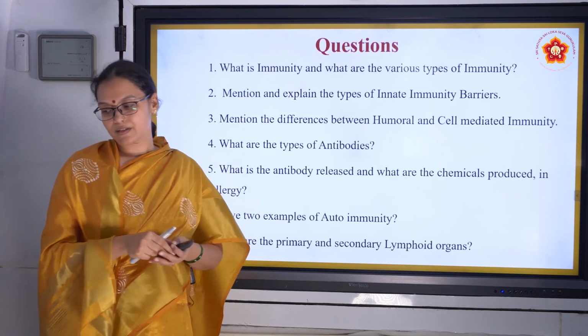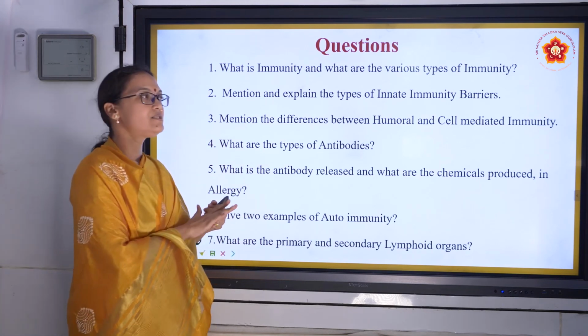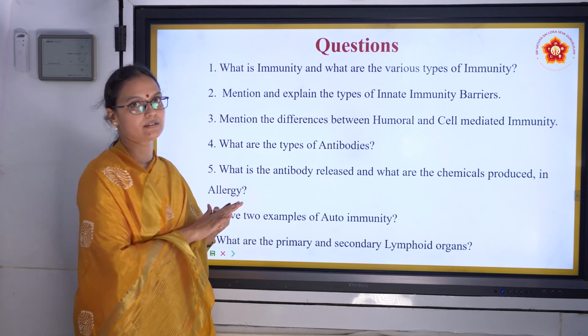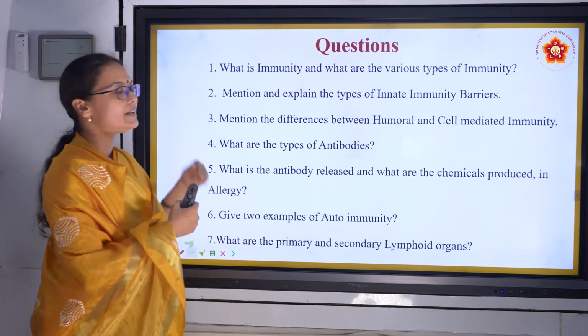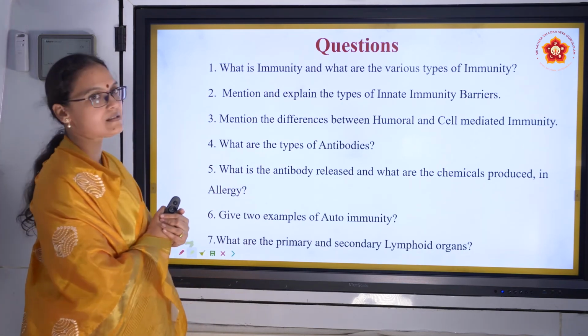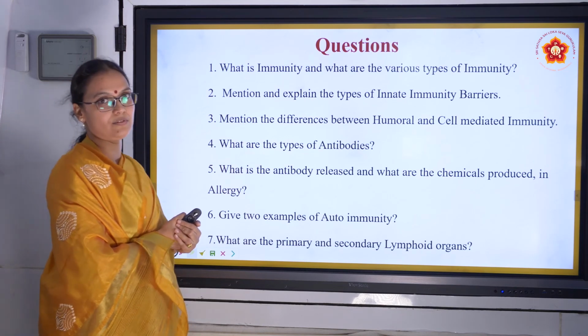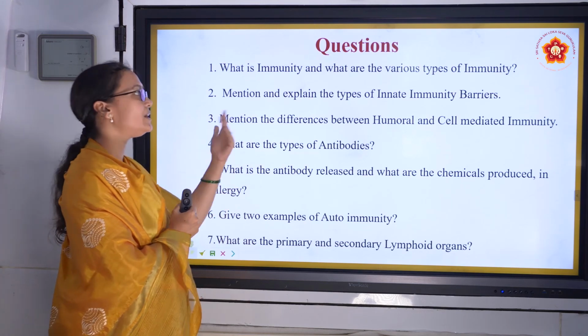So that's about it. We spoke about innate and acquired, active and passive, allergies, autoimmunity, antibodies, and the lymphoid organs. Here we have a small question here. Let's quickly revise how to answer these questions. What is immunity? What are the various types of immunity? We spoke about how the body fights and the various types of immunity.